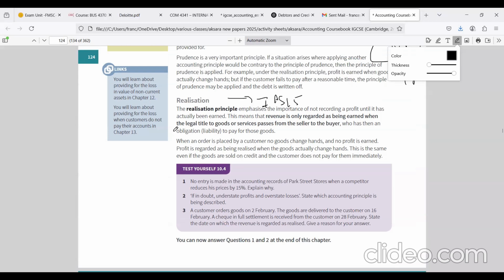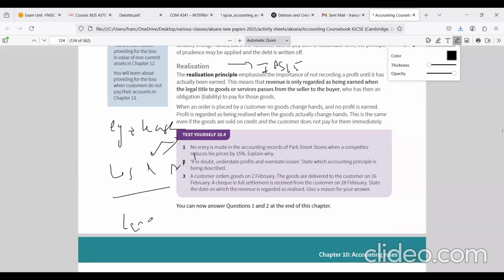So in substance over form in accounting, what matters is not the legal title of the asset. So for example, in a lease, the legal title and the actual ownership are two different parties. So we have two parties, the lessee and the lessor. Right? So the lessee means the one who uses that asset. The lessor means the one who owns it, such as an insurance company. So substance over form is mostly related to leases, right? And also this is matched with faithful representation. So that's the end of the accounting concepts.